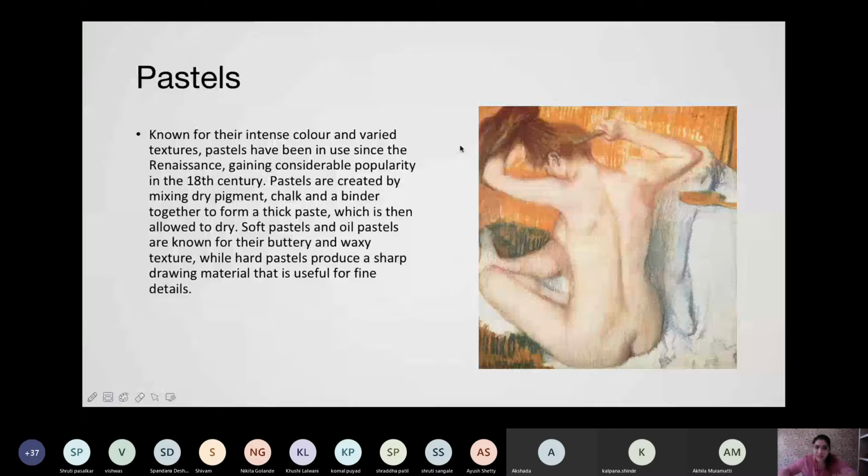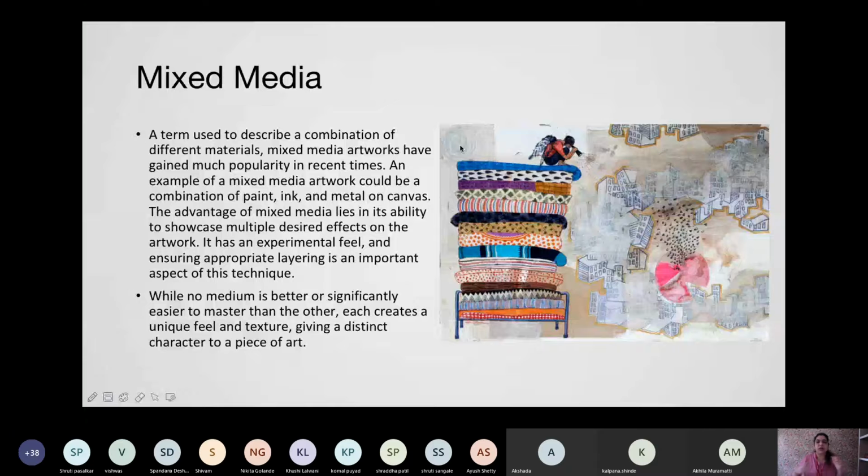Mixed medium, I'm sure everyone must be aware of this typical way of doing mixed medium paintings, wherein you can actually use a lot of different types of things, from sketch pens to pencils to watercolors, to your dry pastels, to your poster colors, even your Staedtlers and all these other things.